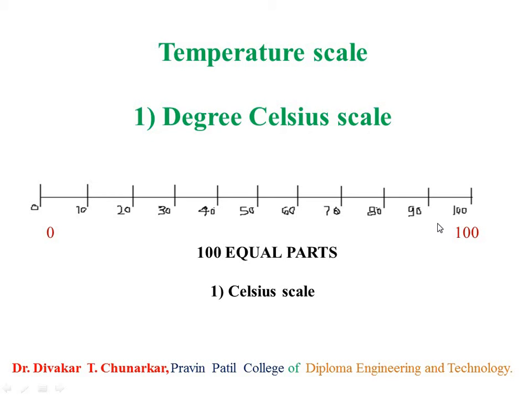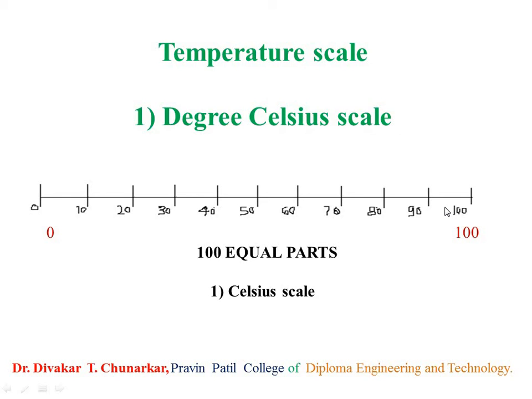Now, temperature scales. Here are 3 units of temperature. Number 1, degree Celsius, second degree Fahrenheit, and degree Kelvin scale. So first, I will explain the degree Celsius scale. So this is the diagram or scale of the degree Celsius scale.